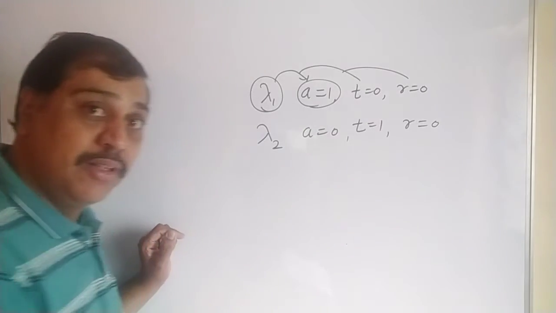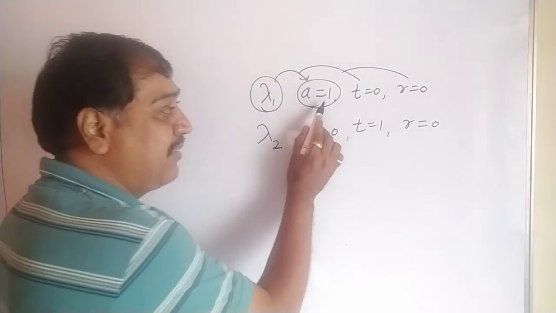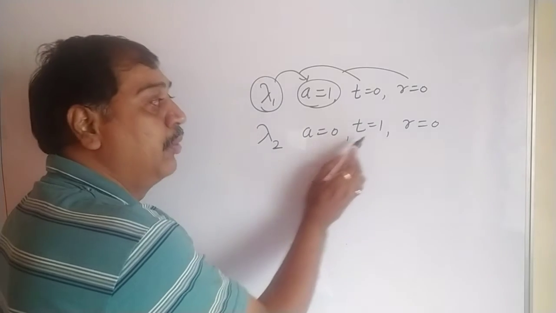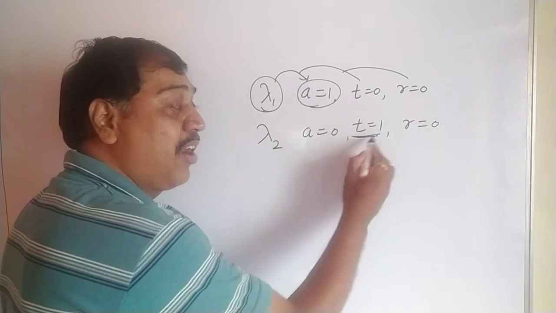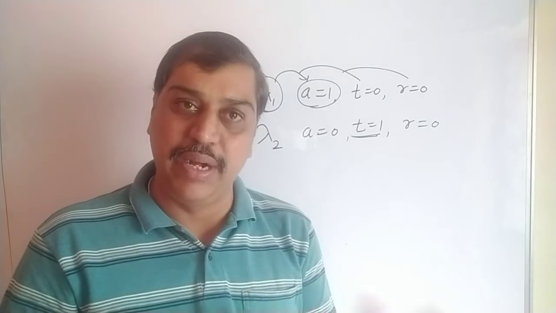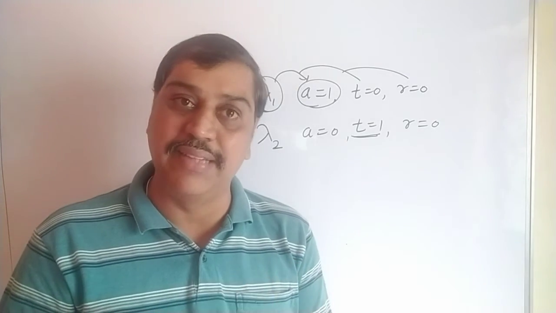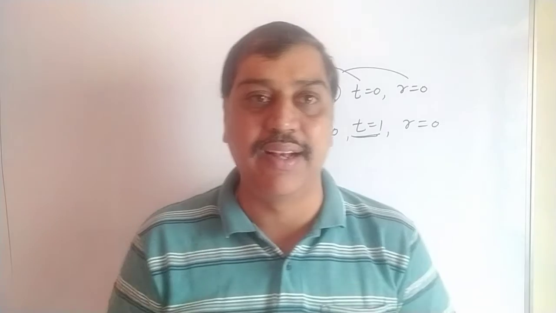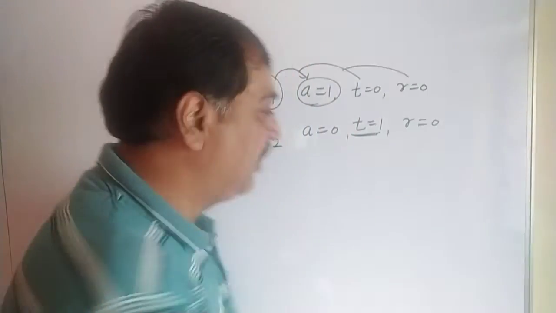Means what? The same body will behave as an absorber at wavelength lambda 1, and at another wavelength lambda 2, it works as a transmitter. So this thing can occur with the body. The same body at one wavelength can behave as an absorber, and at another wavelength the same body may behave as a reflector or transmitter. The same thing they have mentioned.